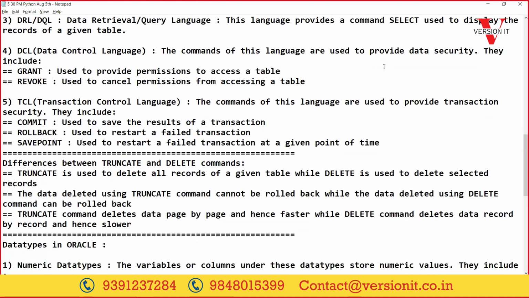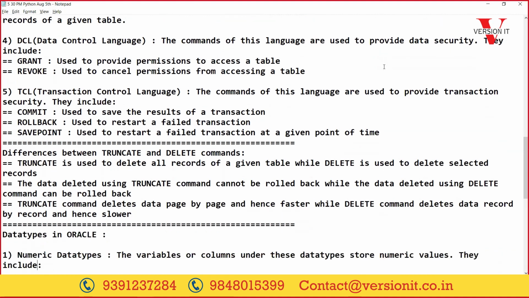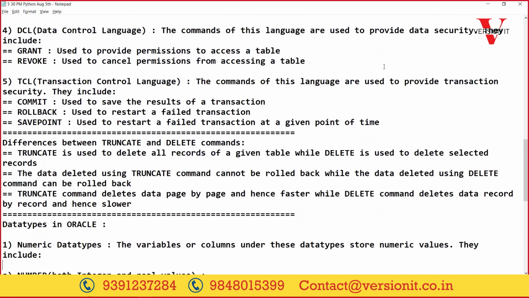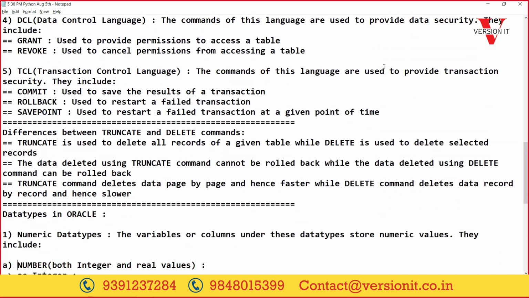The first one we are going to see here is the numeric data types, which are used to store numbers. The first data type here is, in Oracle, number.